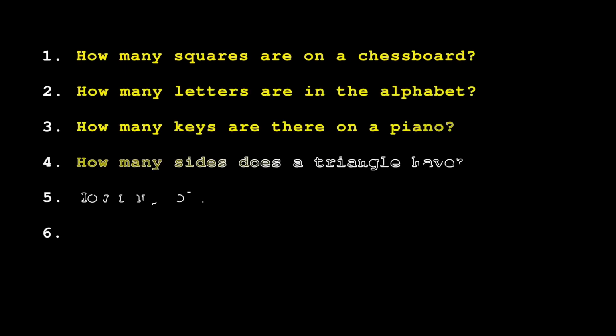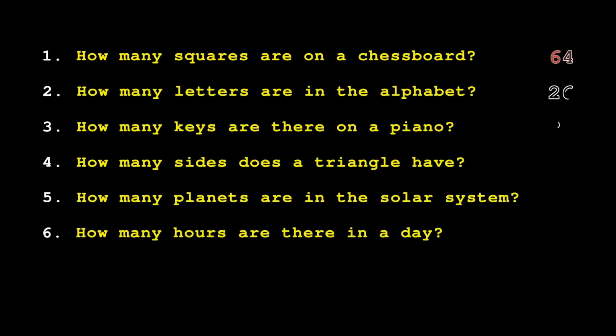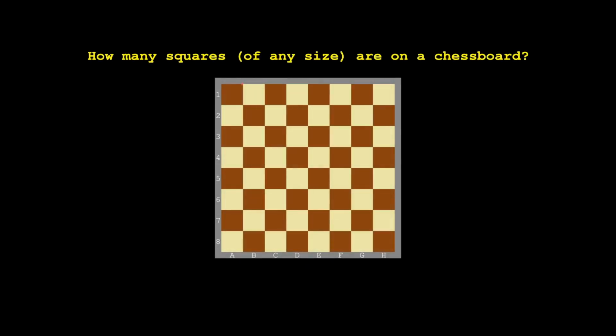These 6 questions are probably considered trivia questions. However, if we rephrase the first question, how many squares are on a chessboard, to how many squares of any size are on a chessboard, it can become a valid meaning of life question. How many 2 by 2, how many 3 by 3, how many 5 by 5 squares exist on a chessboard?